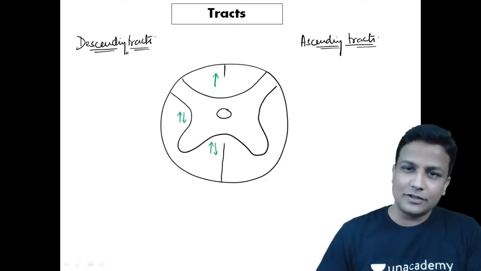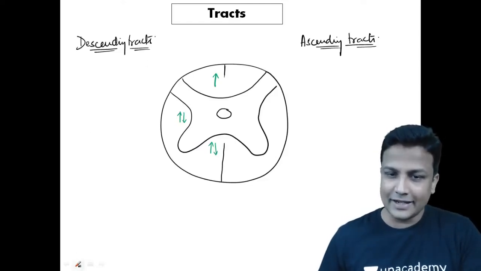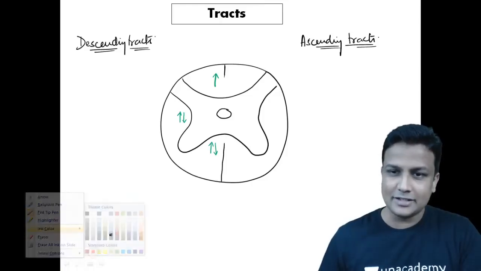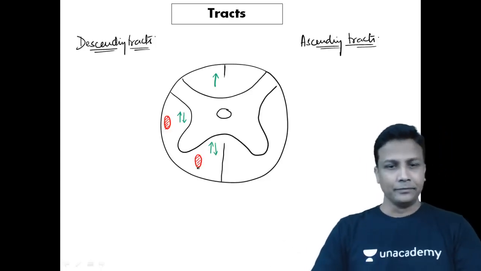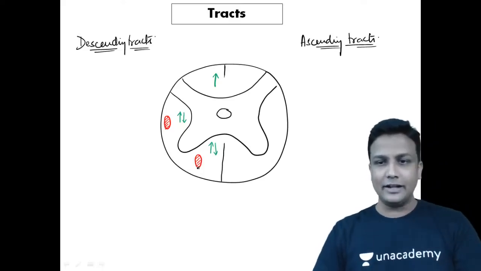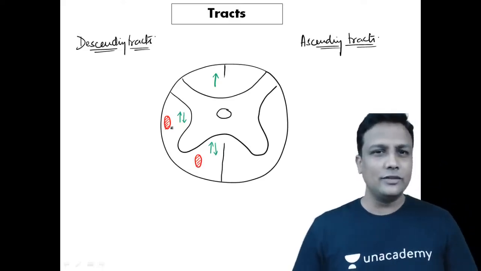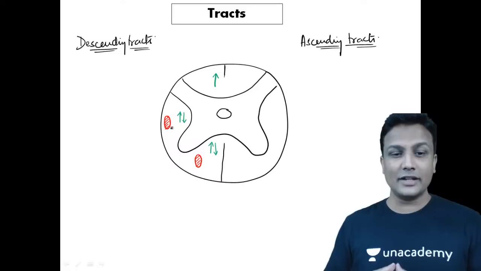And now, my dear friends, first of all, welcome to the descending tracts here right now, sir. So first of all, we will deal with the descending tracts. There is one descending tract here in the lateral column, and there will be one more descending tract here in the anterior column. Okay? There is one descending tract in the lateral and the anterior column, guys. Now we need to give the name for this one here right now. What is the name of this one here right now?